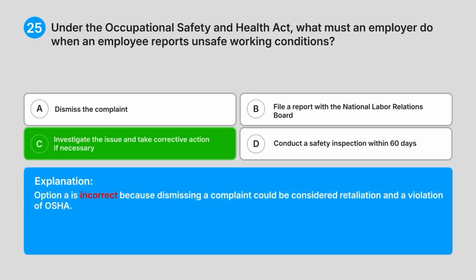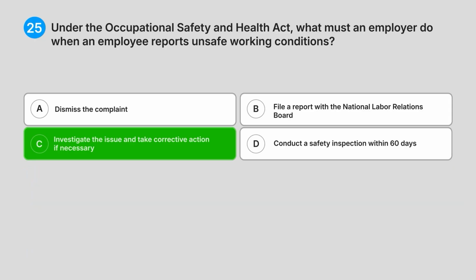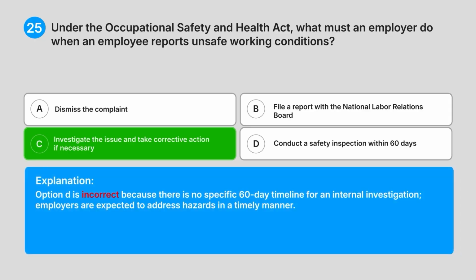Option A is incorrect because dismissing a complaint could be considered retaliation and a violation of OSHA. Option B is incorrect because the National Labour Relations Board deals with union-related issues, not workplace safety investigations. Option D is incorrect because there is no specific 60-day timeline for an internal investigation. Employers are expected to address hazards in a timely manner.